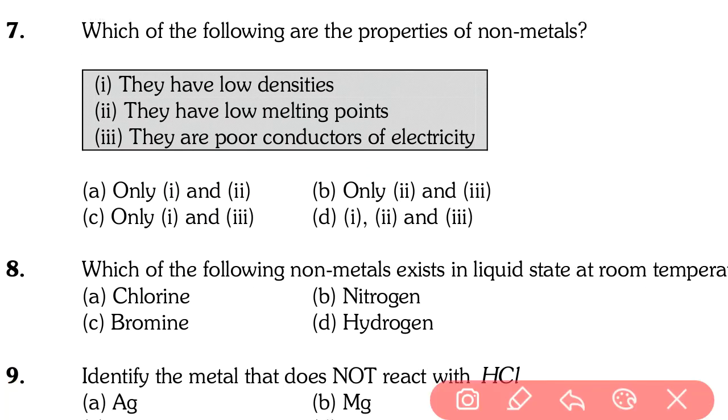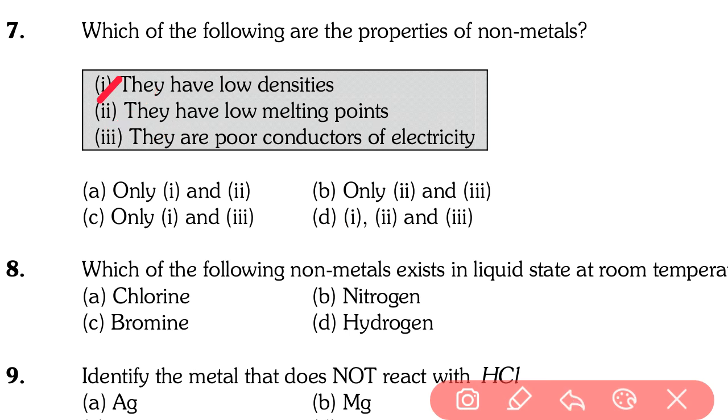Okay, going to next question, that is question number 7 and 8. Which of the following are properties of a non-metal? The first statement says that they have low density, the second that they have a low melting point, the third that they are poor conductors of electricity. So the properties of non-metals: they have low density, yes. They have a low melting point, yes. They are poor conductors of heat and electricity, yes. Our answer is option D. Statements I, II and III are all properties of non-metals. So question number 7 answer is D.